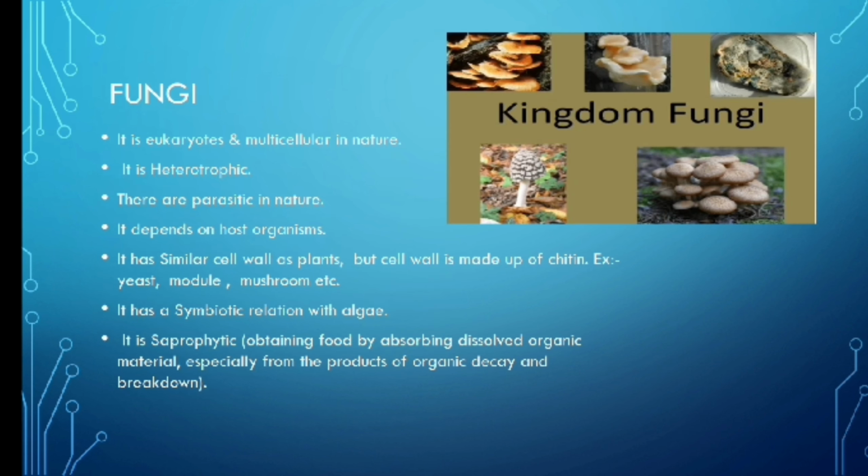Kingdom Fungi is eukaryotic and multicellular in nature. The mode of nutrition is heterotrophic, and it acts as a parasite in nature, and it depends on a host organism, and it has a saprophytic behavior where it absorbs dissolved organic matter and especially the products of organic decay and breakdown. And it has a cell wall similar to plants, but the cell wall is made up of chitin, for example yeast, molds, mushroom, etc. And it has a symbiotic relationship with algae.